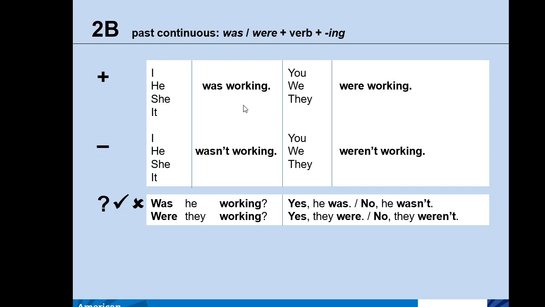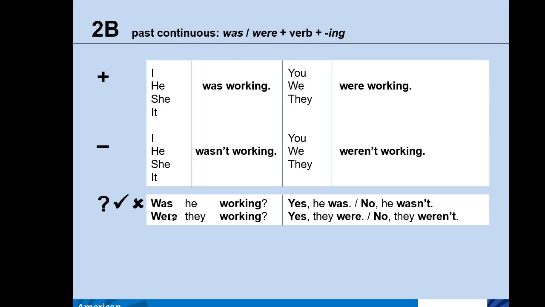We already said that for negative sentences we have to use the word not after the verb be, was not or were not. The verb remains the same for affirmative and negative sentences, words or verbs ending with ing, for affirmative and negative, singulars or plurals. And also for questions, if you notice, we have to use the same word order that we have seen for the simple present, for the present continuous. Here for the past continuous, the same word order.